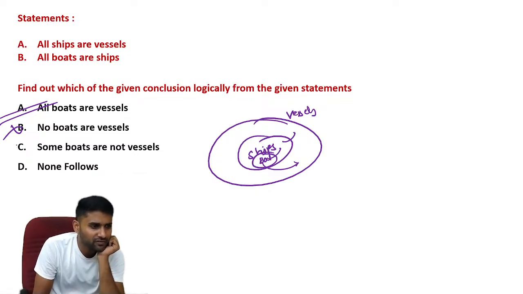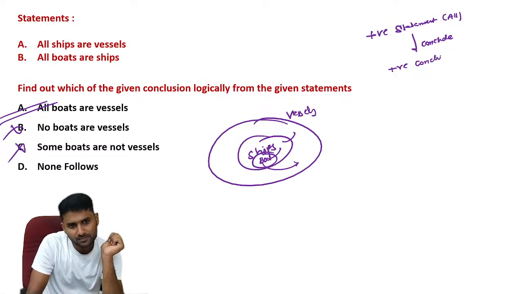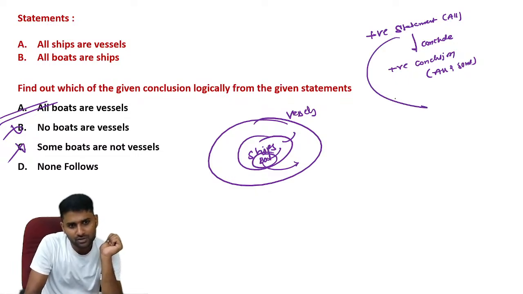Some boats are not vessels. Again, see. Remember, if statements are positive, they always give positive conclusions. Positive conclusions mean all comes as. Remember, any positive statement never gives negative conclusions.